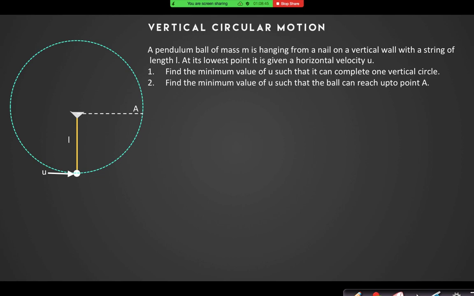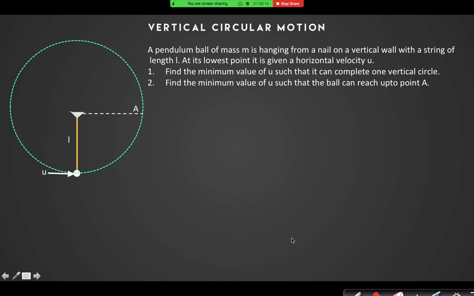Now in this question, you can see that a pendulum ball of mass m is hanging from this point. This is a vertical wall, and the pendulum is hanging in a vertical plane, right? The string length is L. At the lowest point, it is given a horizontal velocity u. You have to find the minimum value of u so that the pendulum completes this vertical circle.